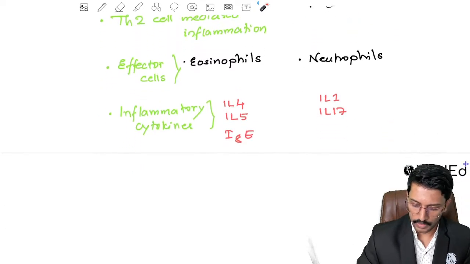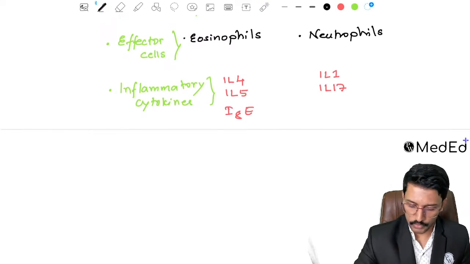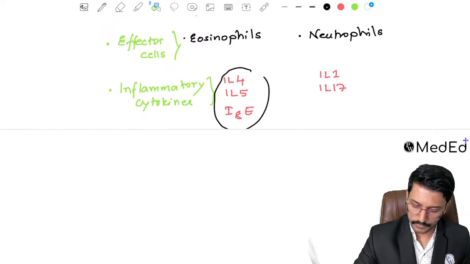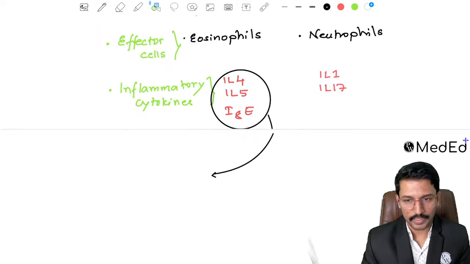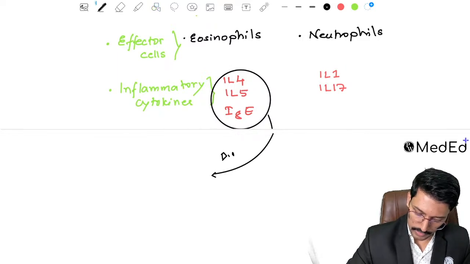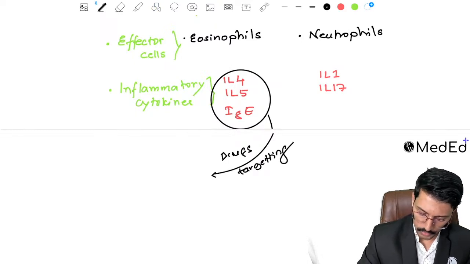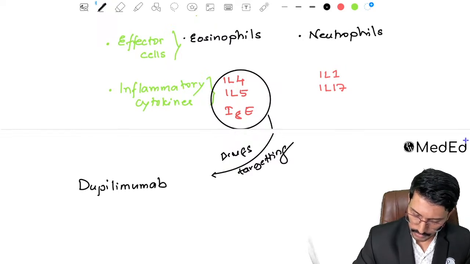Okay. Now, just a few points, guys. Because we're talking about all these inflammatory cytokines involved, let us talk about some drugs targeting these. There is one drug called dupilumab. Then there is another drug called reslizumab.